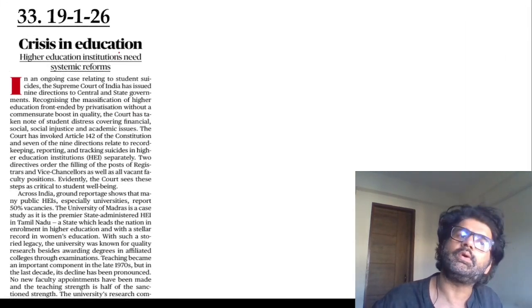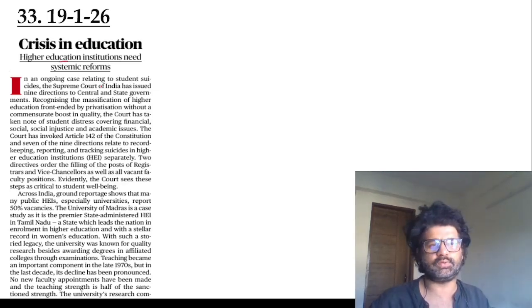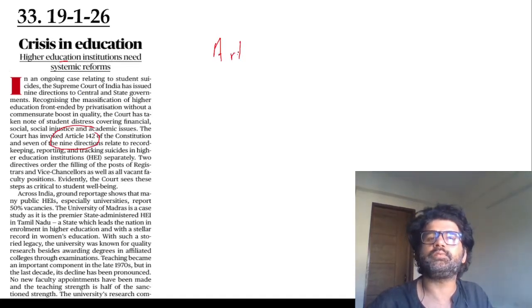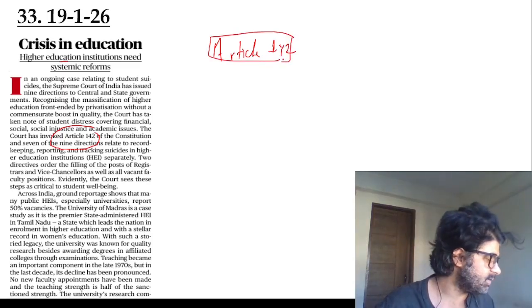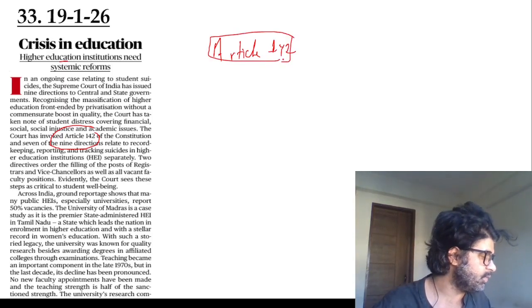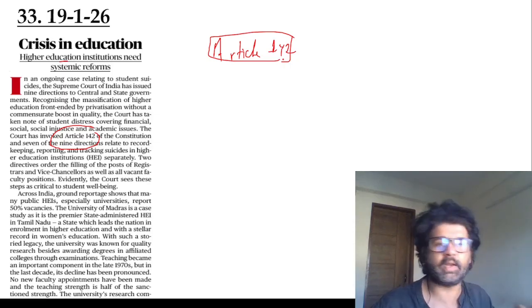Crisis in education, 33rd article, 19 January 2026. Higher education institutions. So again, the Supreme Court used Article 142. Article 142 is used sparingly, when the Supreme Court feels there is a vacancy, a gap somewhere, and they're not very happy with something, so they will use Article 142. It should be used sparingly only.